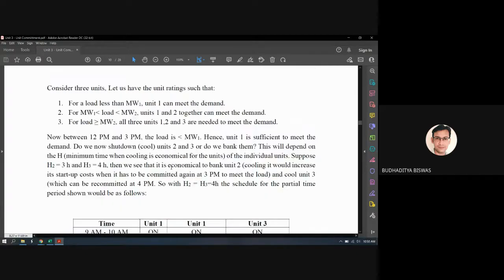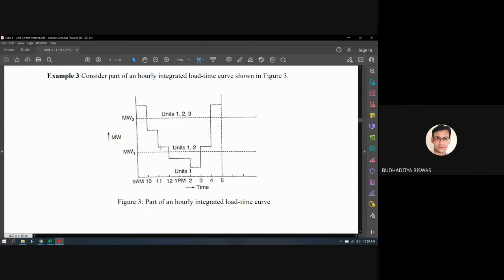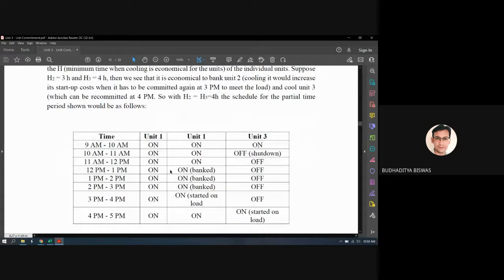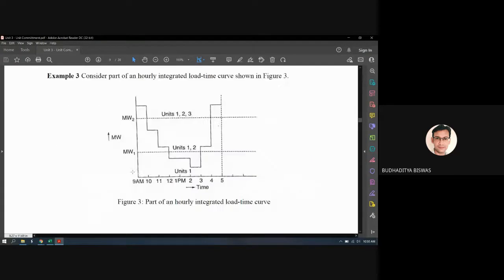Now 11 to 12, so you see 11 to 12 is also the same. The load demand here is between megawatt 1 and megawatt 2. So unit 1 and 2 should be on, and unit 3 should be in the shutdown mode, which is showing in the third row. The fourth row, 12 to 1 p.m. Here you see in the 12 to 1 p.m., as the load demand goes below megawatt 1, that means here only unit 1 should be on.